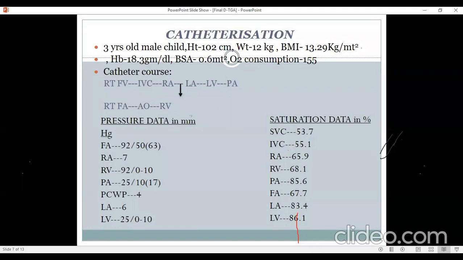I think an RA and LA pressure difference of 1 millimeter can still occur with a large ASD because of a lot of flow that is happening across the ASD. So I would think of it as a large non-restrictive ASD. And as I said, I would go more by echocardiography than by angiography.